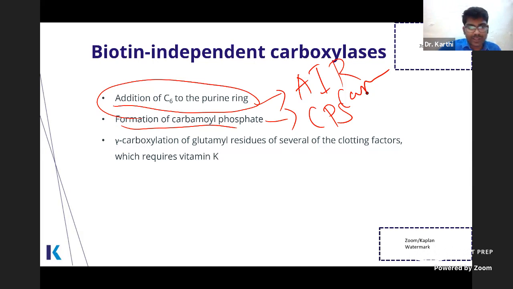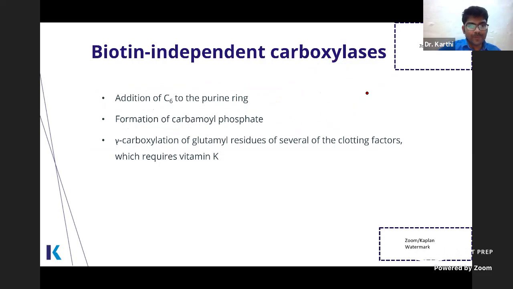Formation of carbamyl phosphate by the enzyme carbamyl phosphate synthetase 1 and 2 does not require biotin. And as we have already seen, vitamin K mediated gamma carboxylation of clotting factors and other proteins also does not require biotin. So this has been already asked in your previous exam. They can ask these two: AIR carboxylase and carbamyl phosphate synthetase, that is 1 and 2. Remember, it's very, very important.